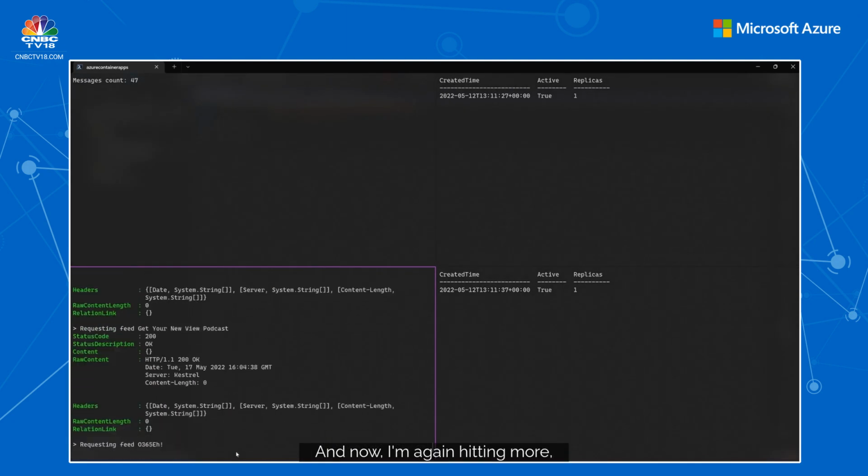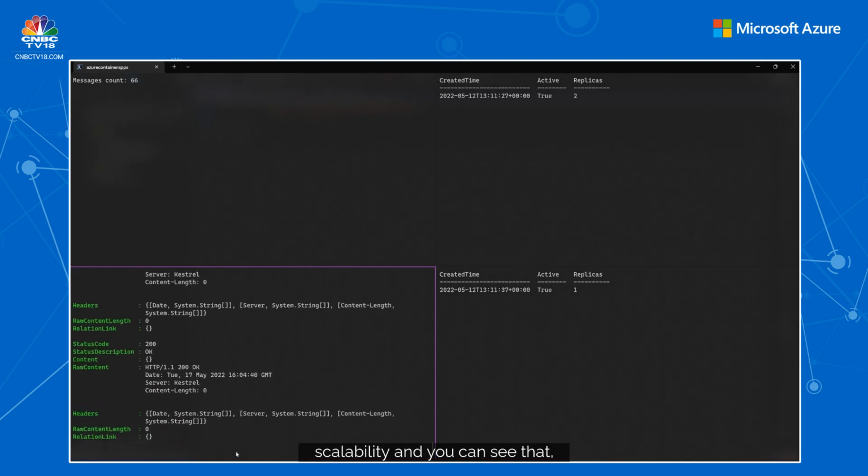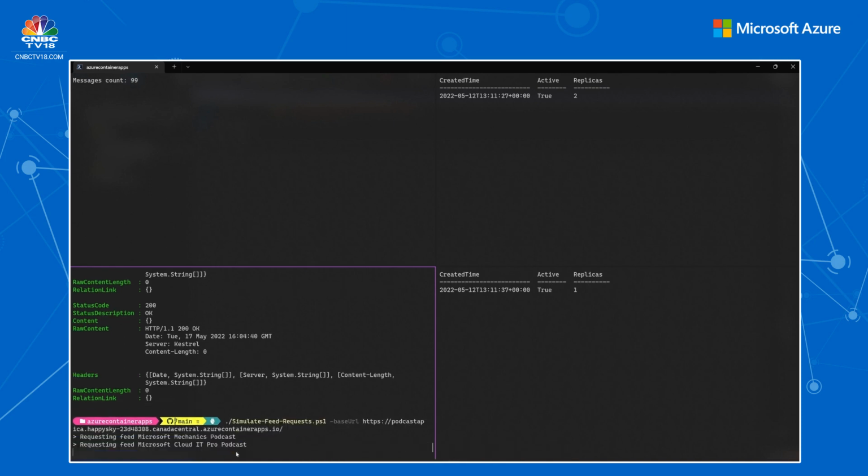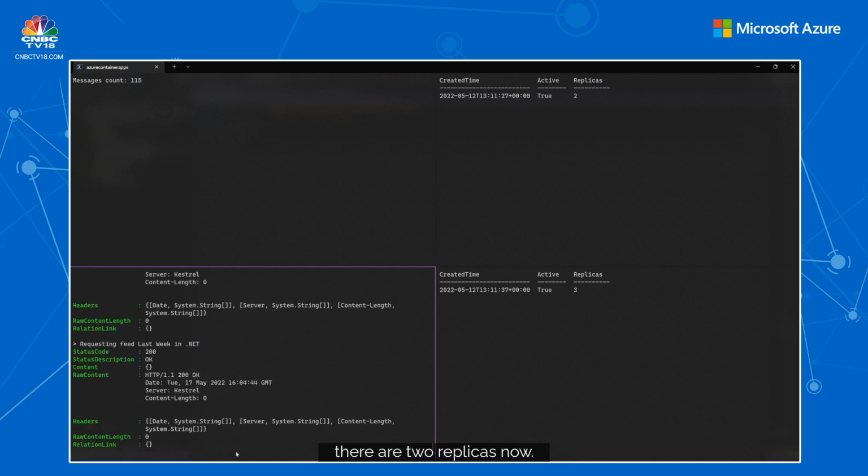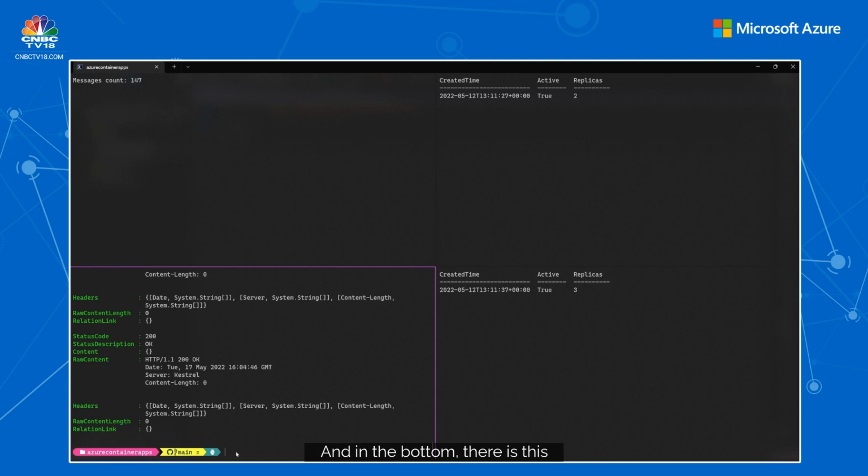And now I'm hitting it again with more requests so that we can see the scalability. You can see that on the top, based on the web scaling rule, there are 2 replicas now. And in the bottom, the worker has now increased to 3 replicas. Now that is so cool that it is able to do that automatically.